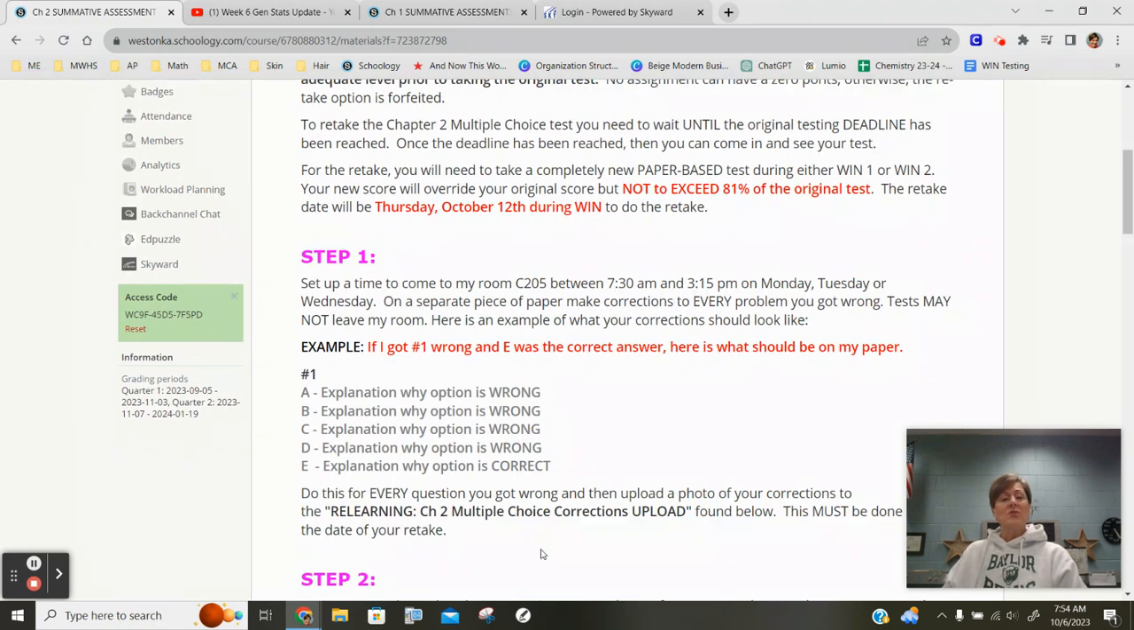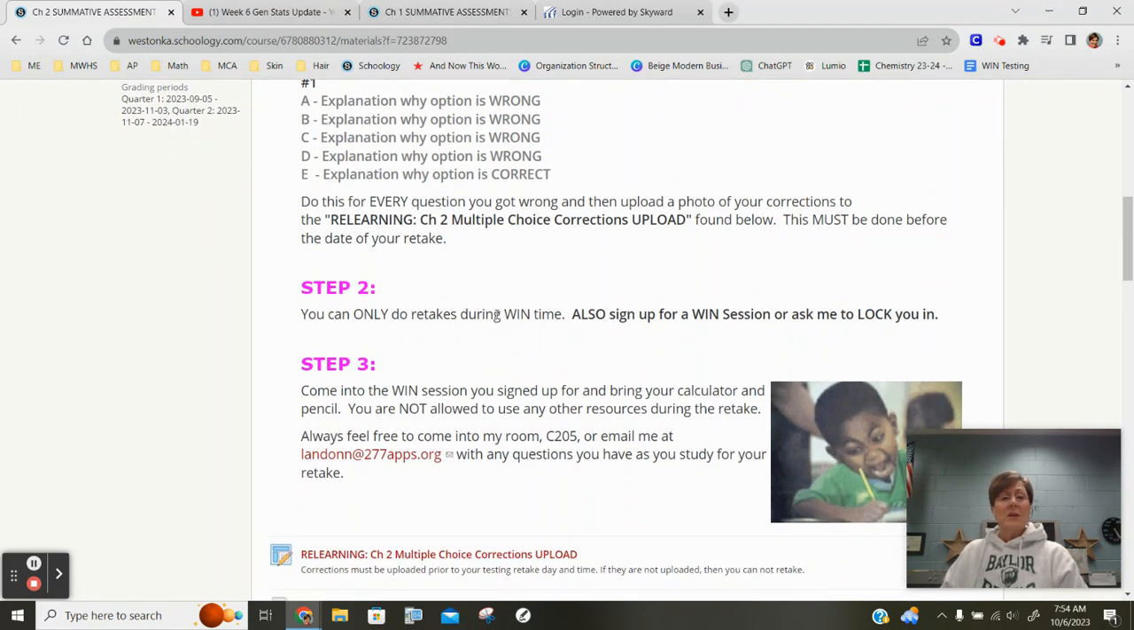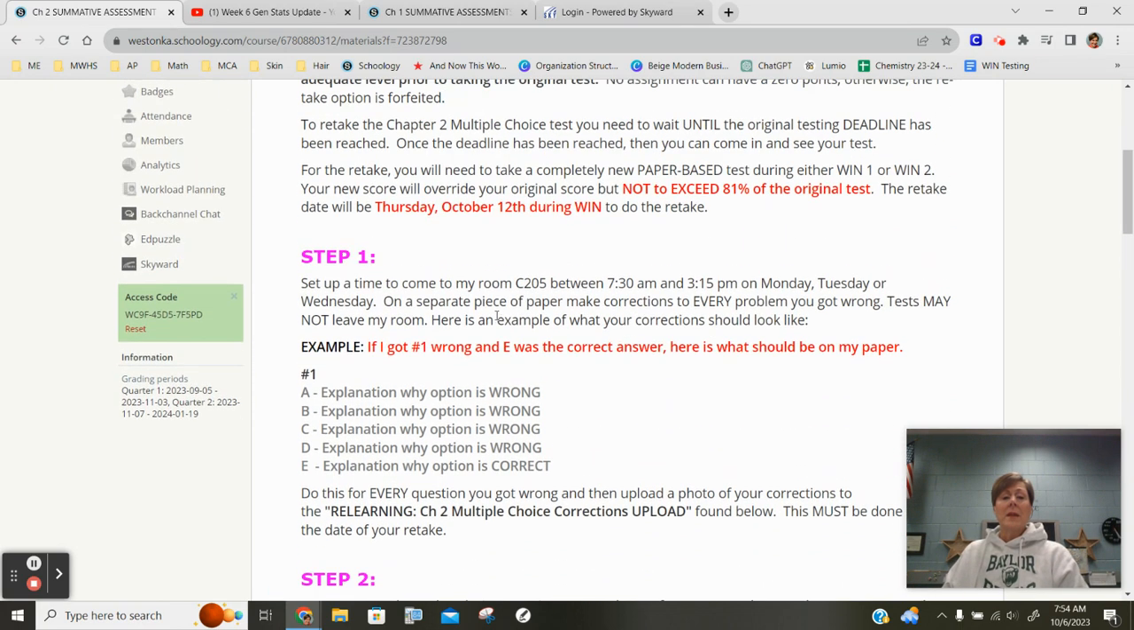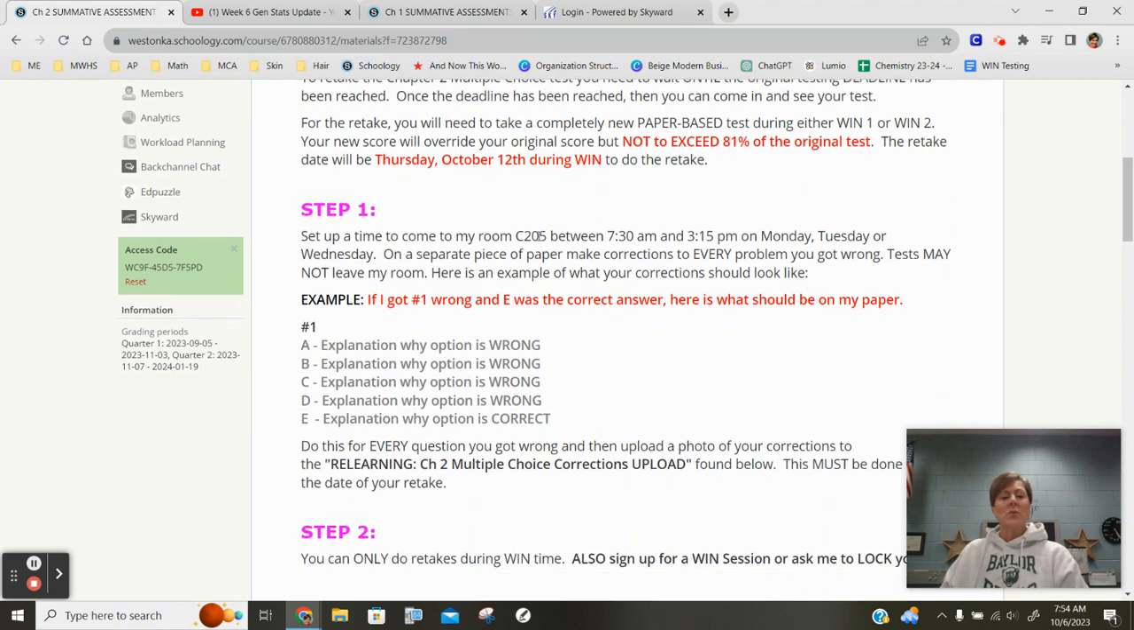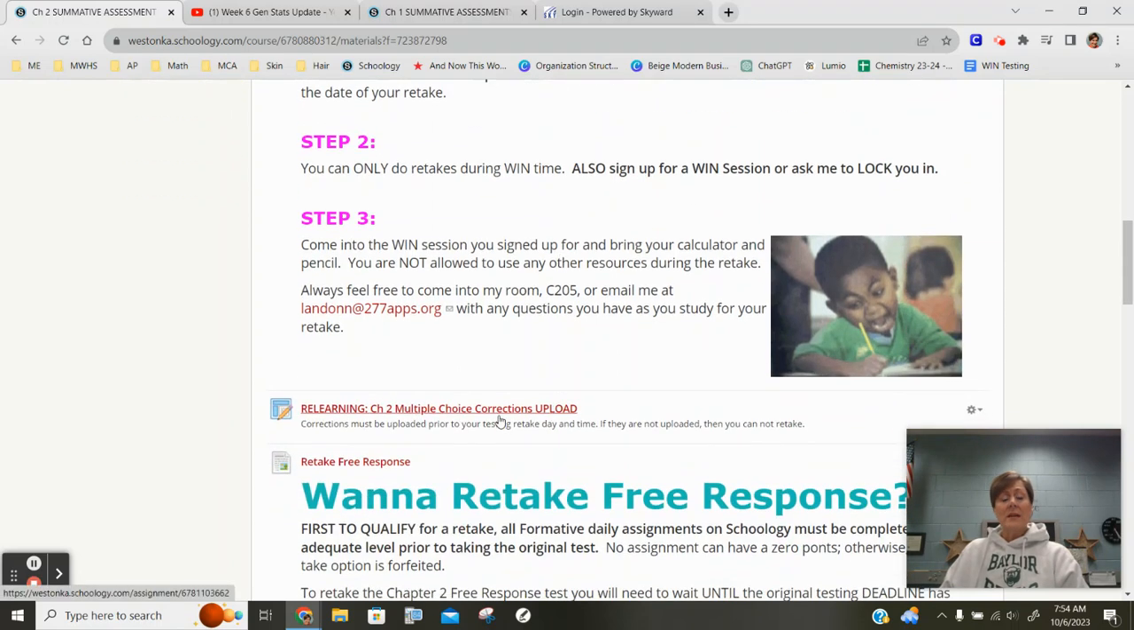If you want to retake the multiple choice, you are going to have to come in and actually look at your multiple choice and do some analysis of the responses. Read these particular details, please, on the relearning for the multiple choice. You then are going to retake only during a WIN session. So you would want to sign up for a WIN session this week. That deadline for the test or the testing date is October 12th. So sign up for a session or have me lock you in. You need to make sure that your relearning is actually uploaded to this relearning assignment as kind of your ticket to retake.